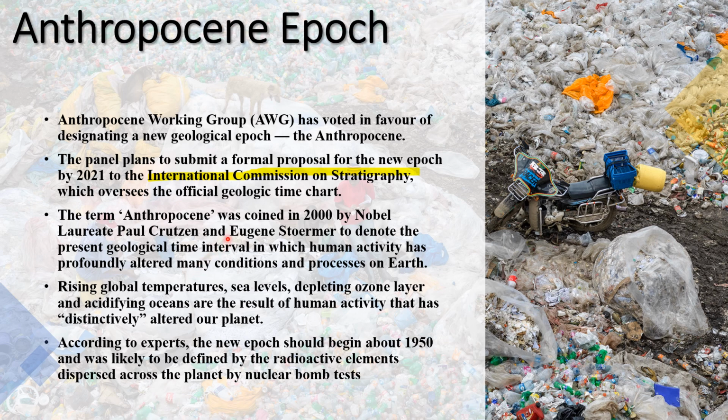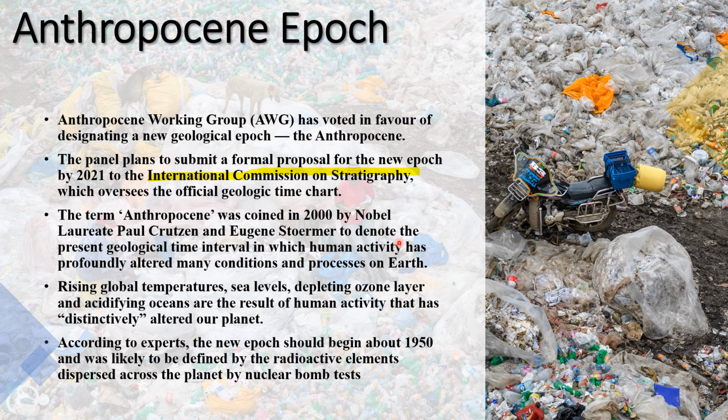The term Anthropocene was coined in 2000 by Nobel laureates Paul Crutzen and Eugene Stoermer to denote the present geological time interval in which human activity has profoundly altered many conditions and processes on Earth. The biggest example of something altered by humans is climate change.